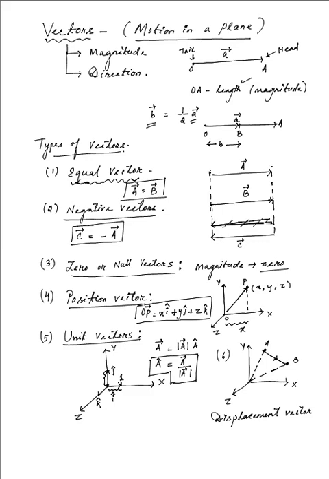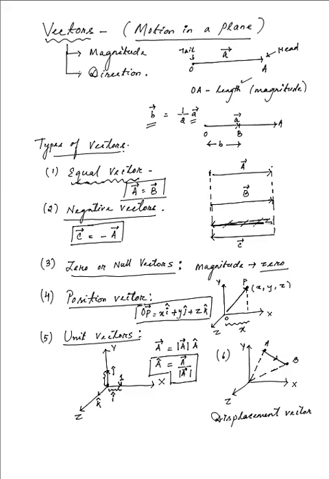However, this value will be much easier to calculate when we get to know about the addition of vectors later in this chapter. So these were the various types of vectors.